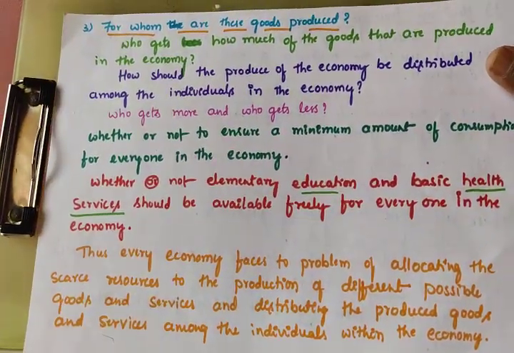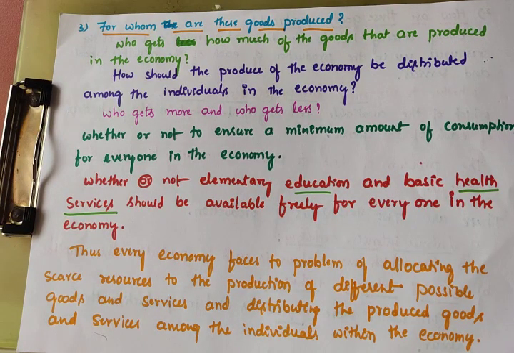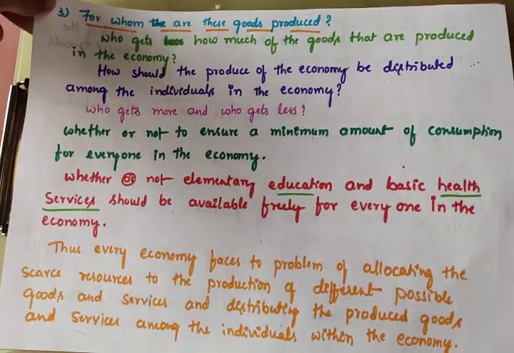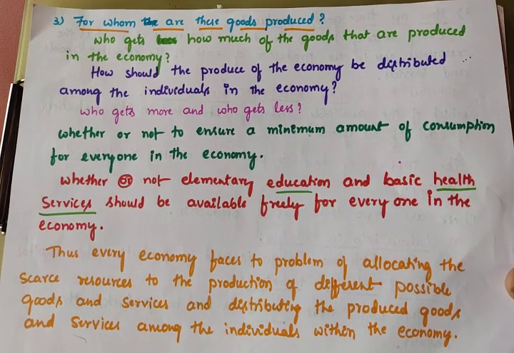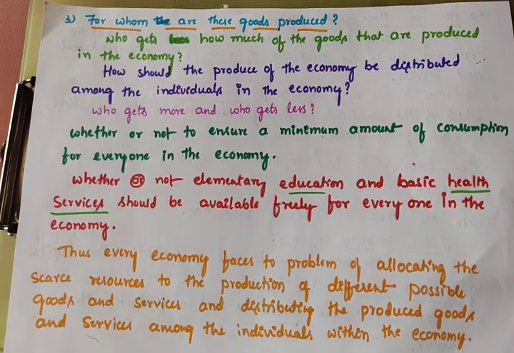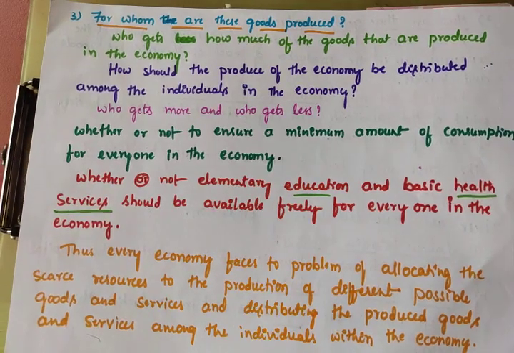Next, the third problem is, for whom are these goods produced? That means to whom these goods are produced. First one is what to produce, second one is how to produce, and third one is for whom are these goods produced. Who gets how much of the goods that are produced in the economy? Who gets? People only, right? But among the people, we can see two types of sections. One is rich, another one is poor.